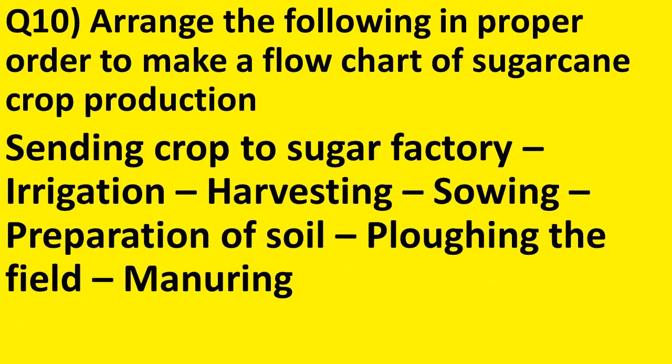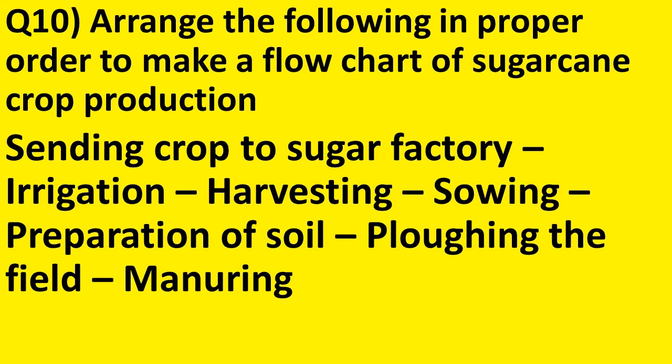Now let us discuss question number 10. Arrange the following in proper order to make a flowchart of sugarcane crop production. Here various agricultural processes to produce the sugarcane crop are given, but they are not in the order. So we have to make a flowchart showing the proper order of these agricultural processes.